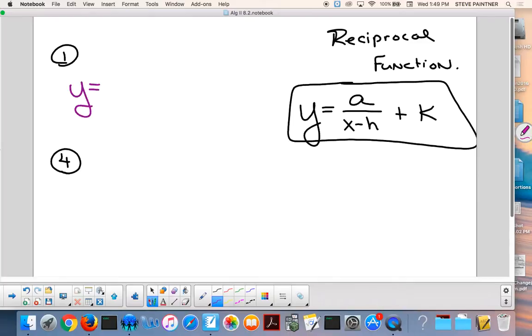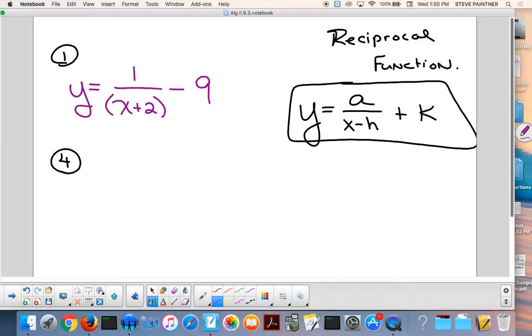I'm done now. y equals 1 over, in parentheses, x plus 2, minus 9. Do you guys agree with them? It says translate the parent 2 to the left. Did he do that right? Is x plus 2 to the left? Yes? Okay. And is down 9 a minus 9 in the back? Yeah. And it said do this to the parent, so you put a 1 up there.